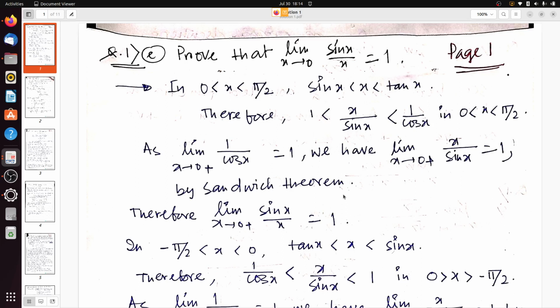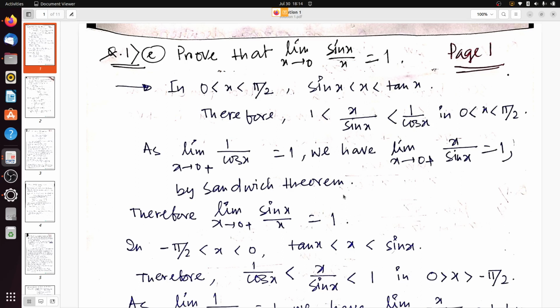In 0 less than x less than pi by 2, sin x is less than x less than tan x. You can prove it by simply drawing the curves of sin x, x and tan x; you will see that sin x is less than tan x in the open interval 0 to pi by 2.